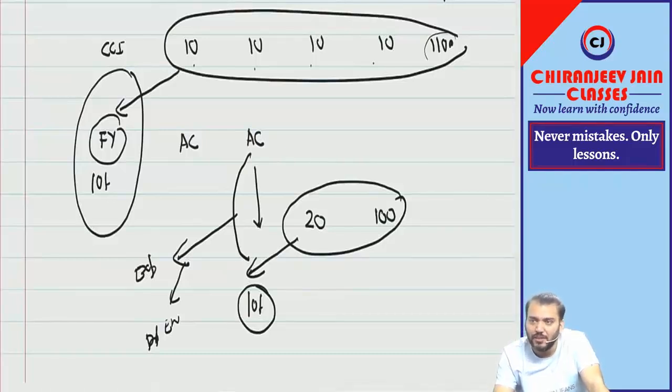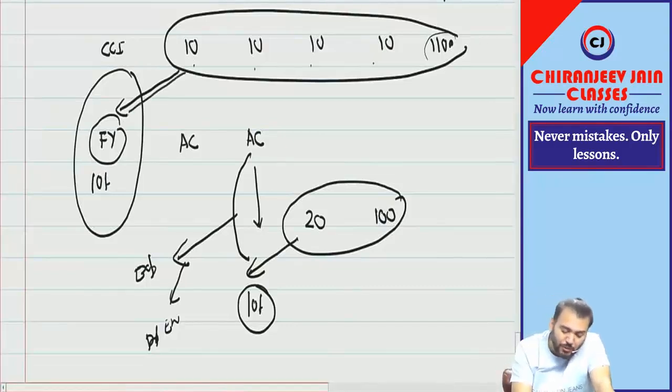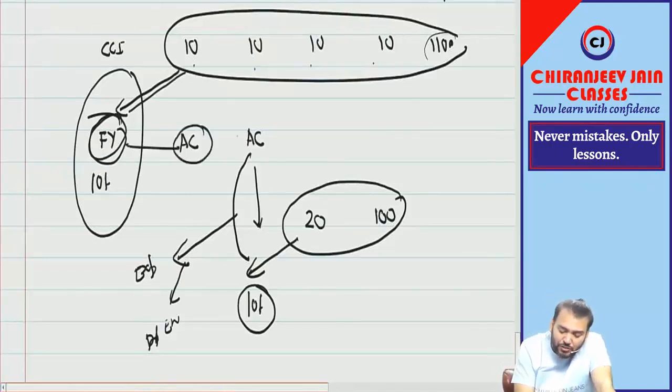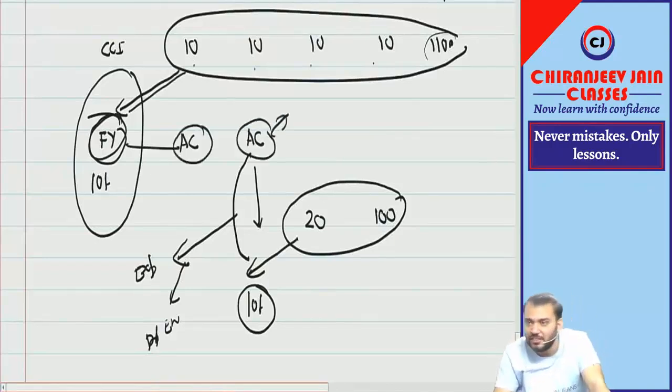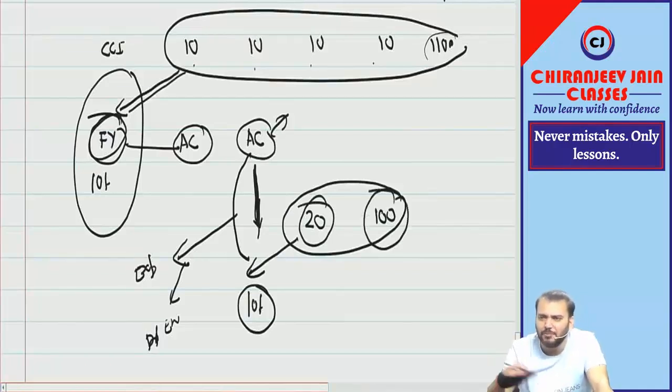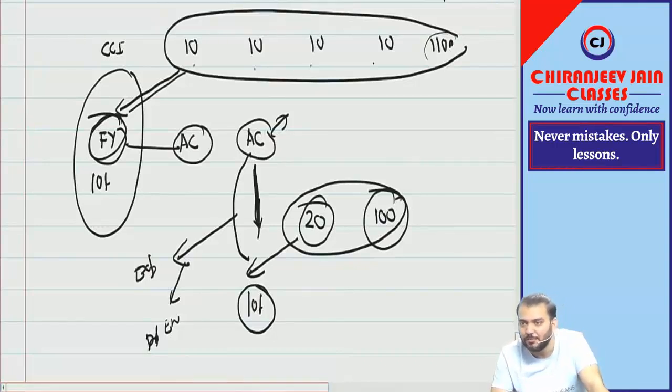You will calculate the fair value of the loan by using the market rate of interest. So you have calculated fair value at this point of time. Then you have applied amortized cost, and this is the carrying amount as on this date. But on this date a modification happened. Now they said you need to pay 20 as on this date and 100 as on this date as per mutual understanding. Quite possible. This is a modification in cash flow.